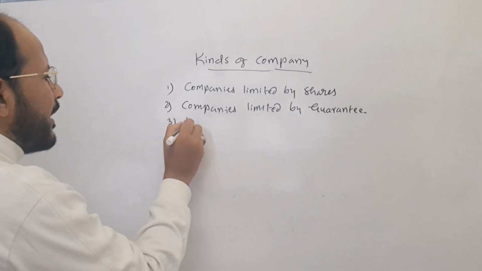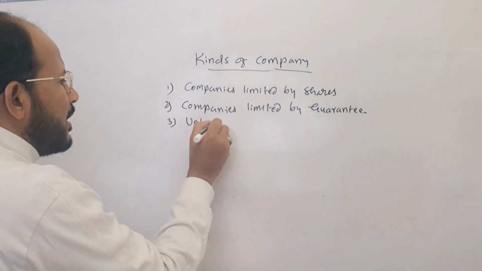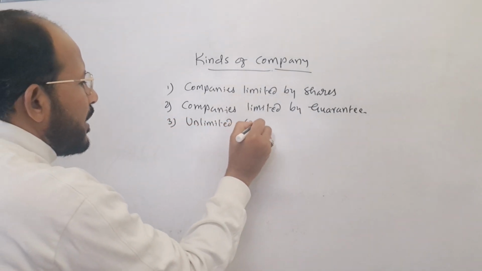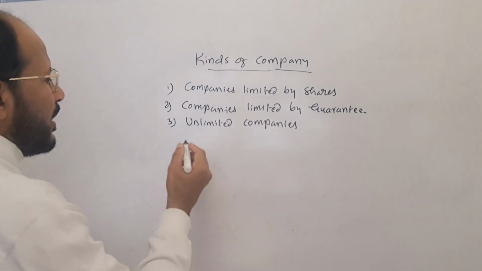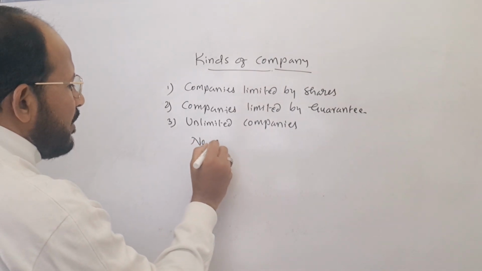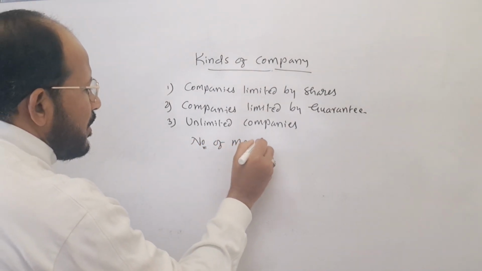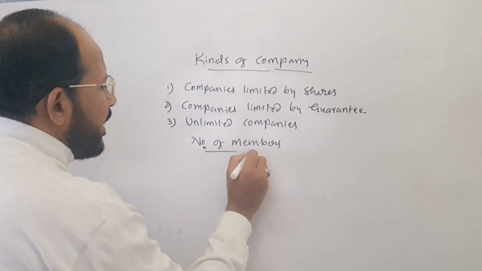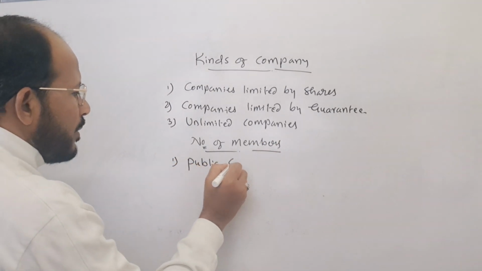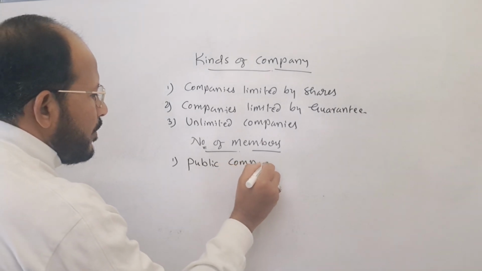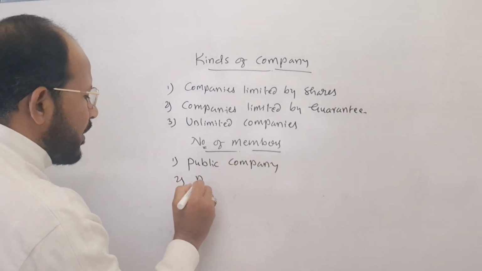Next one is unlimited companies. On the basis of number of members, companies may be divided into public company and private company.